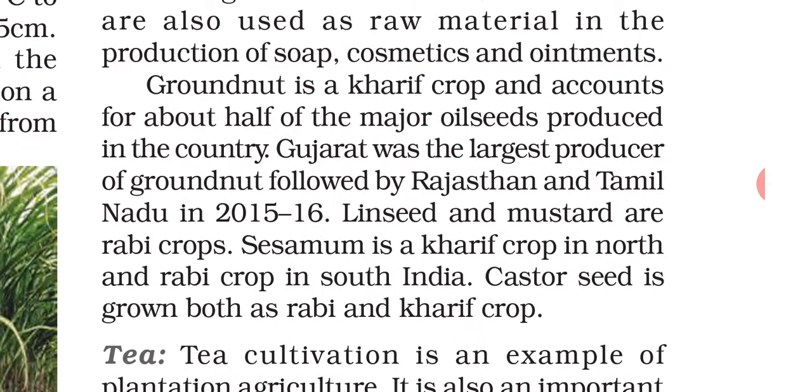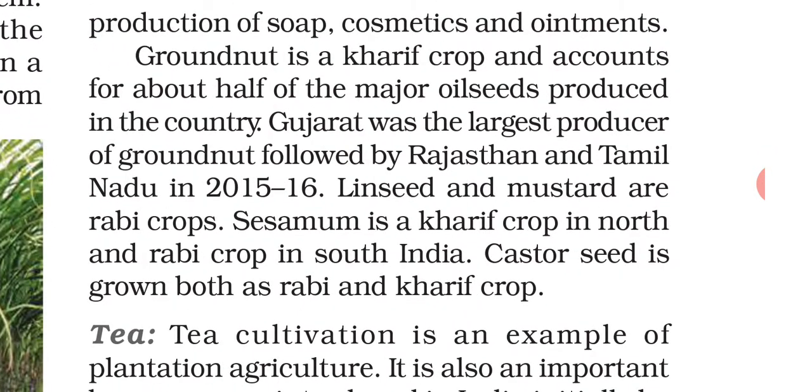Now I am reading this one. Groundnut is a kharif crop and accounts for about half of the major oil seeds produced in the country. Gujarat was the largest producer of groundnut, followed by Rajasthan and Tamil Nadu in 2015-16. Linseed and mustard are rabi crops. Now, sesame is a kharif crop in north and rabi crop in South India. Castor seed is grown both as rabi and kharif crop.